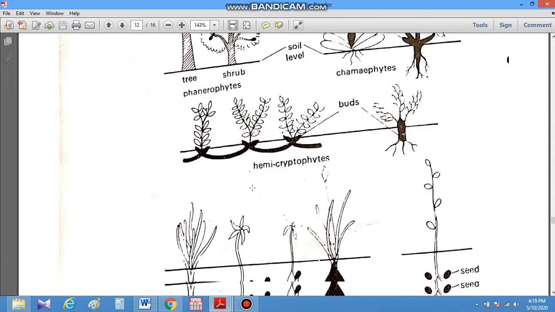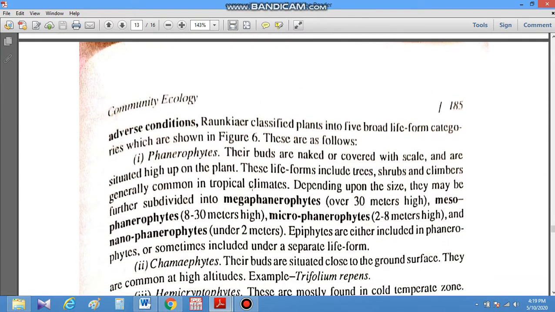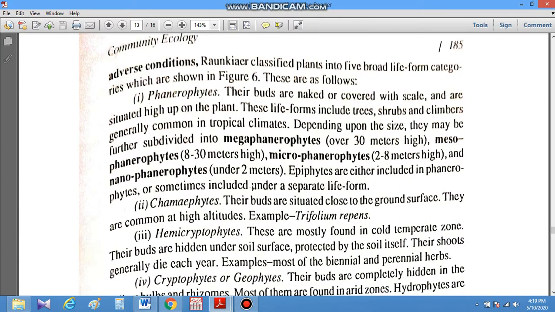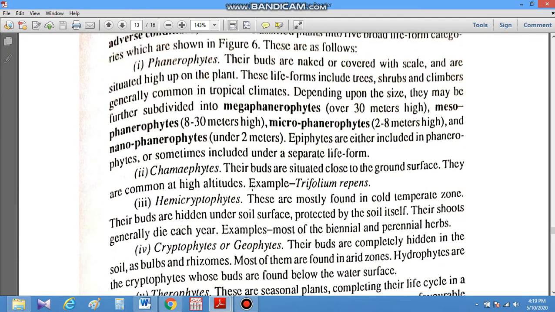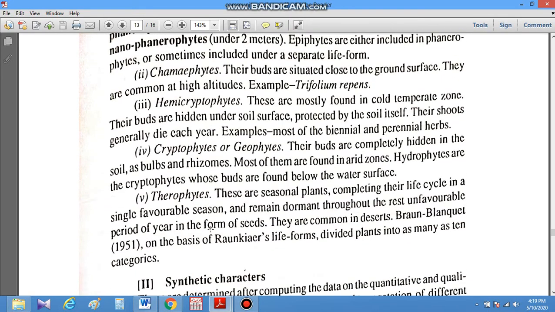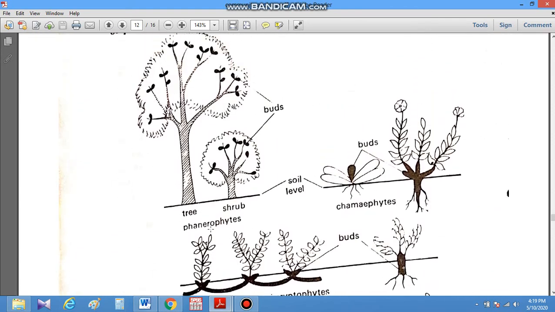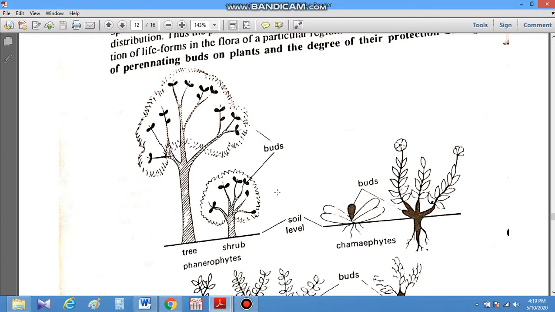Raunkiaer divided life forms into the following heads. Five broad life forms are there: phanerophytes, chamaephytes, hemicryptophytes, cryptophytes, and therophytes, which can be understood with the help of this diagram. It is based basically on how the buds are protected, and at what level.